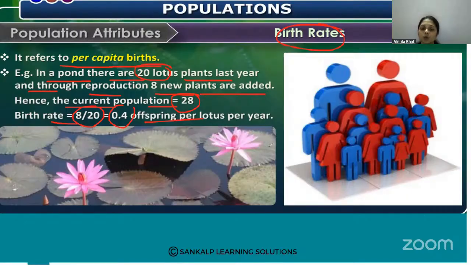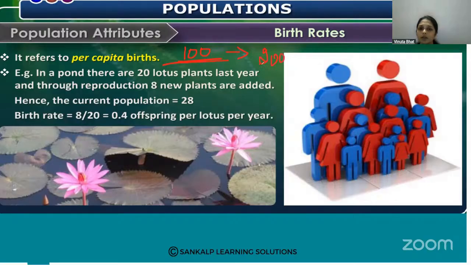For example, in a particular area 100 rats were present last year, but this year they become 200. So you can see 100 new rats were added.